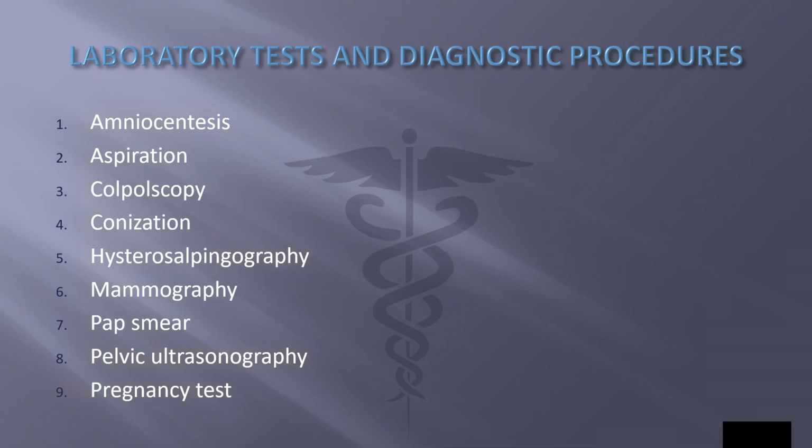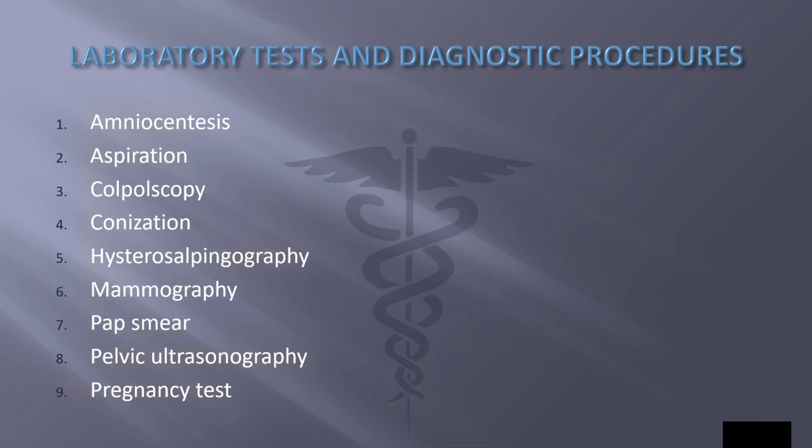Colposcopy is the visual examination of the vagina and cervix with a colposcope, a small magnifying instrument resembling a mounted pair of binoculars. Conization is removal of a wedge-shaped section or cone of the cervix for biopsy. Hysterosalpingography is X-ray imaging of the uterus and fallopian tubes after injection of a contrast agent into the uterus. Mammography is X-ray imaging or recording of the breast.